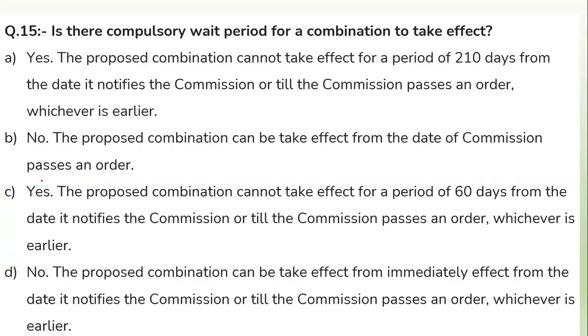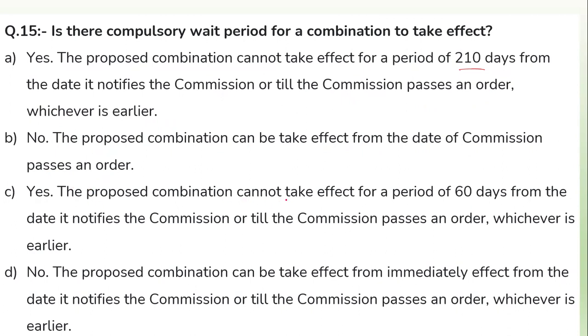Now, question number 15: is there a compulsory wait period for the combination to take effect? Option A: yes, the proposed combination cannot take effect before 10 days from the date it is notified to the commission or till the commission passes an order, whichever is earlier. Option B: no, the proposed combination can take effect from the date the commission passes the order.